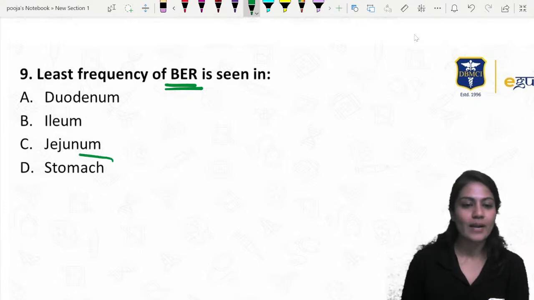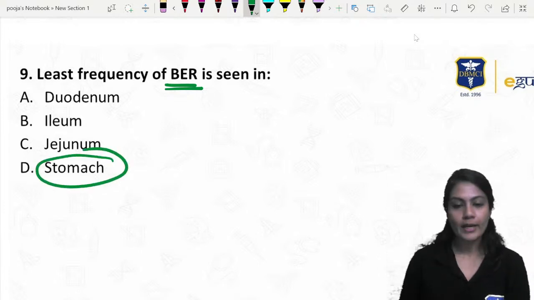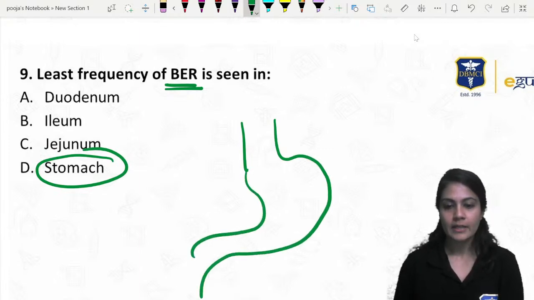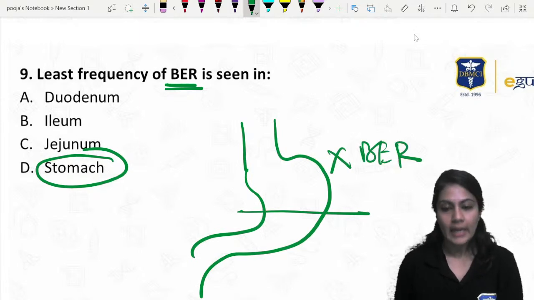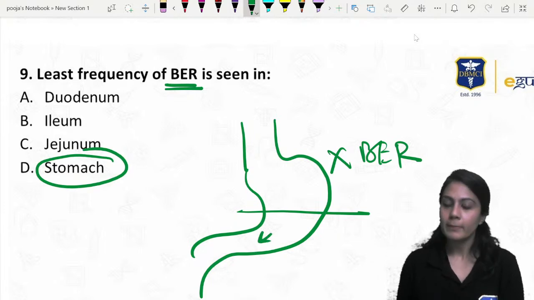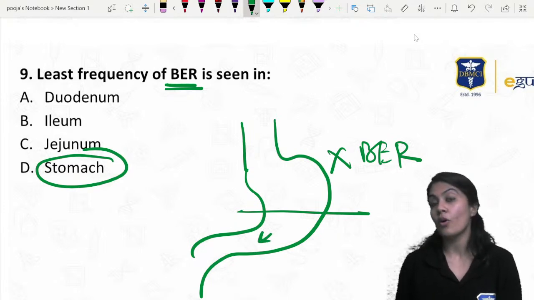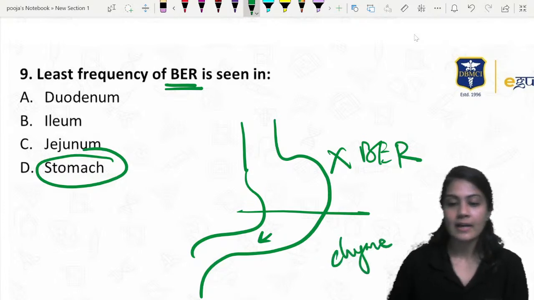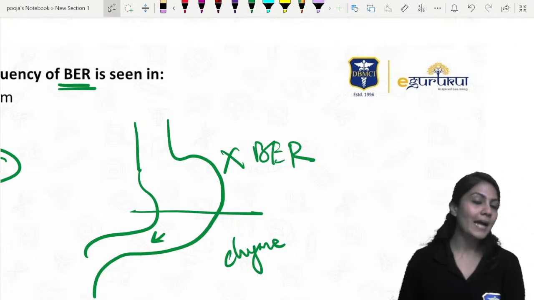Stomach. Yes, guys, right. What I told you is the proximal stomach and the distal stomach. In the proximal stomach, we do not have the pacemaker cells, so there is no BER. In the distal stomach, the BER will be present. Some pacemaker cells will be present, but they sense the chyme. Until and unless the chyme is formed, they're not going to get activated, right?